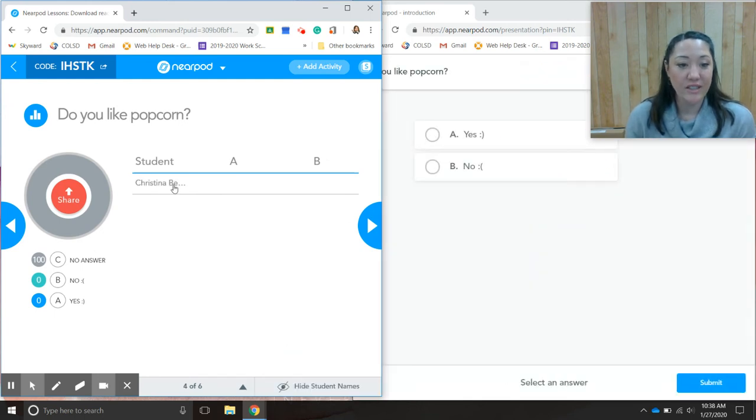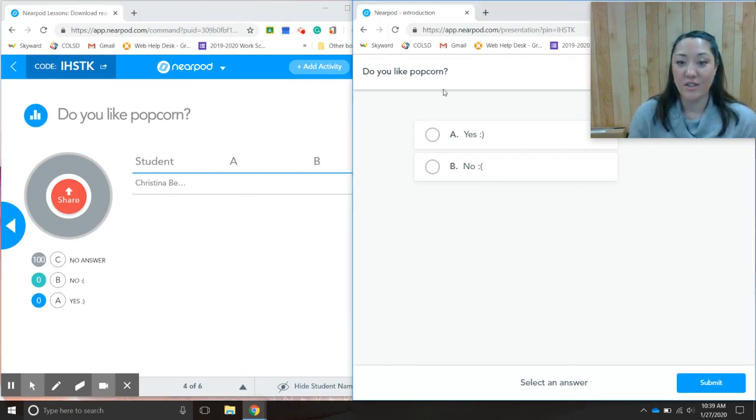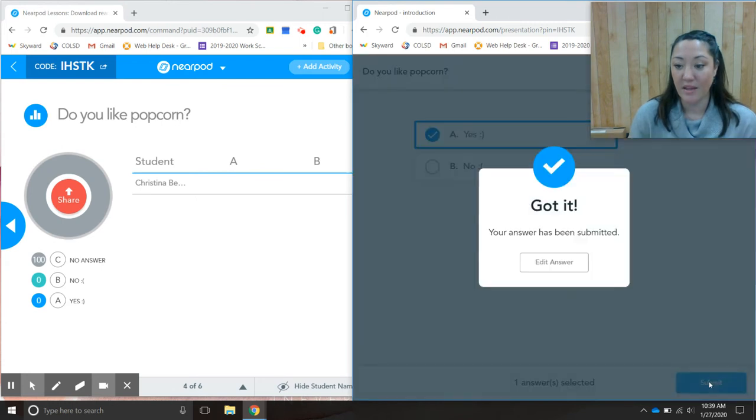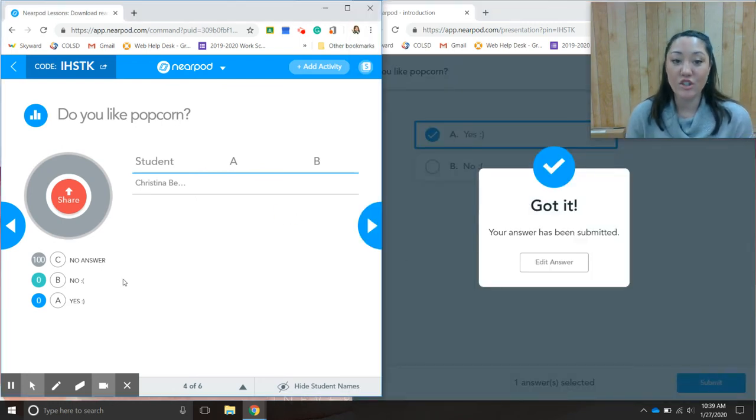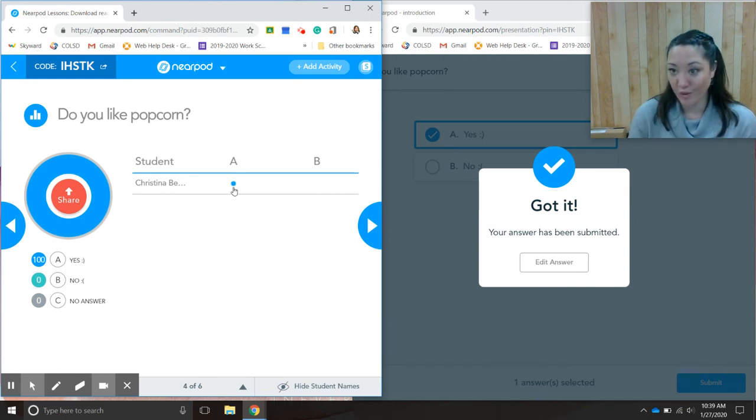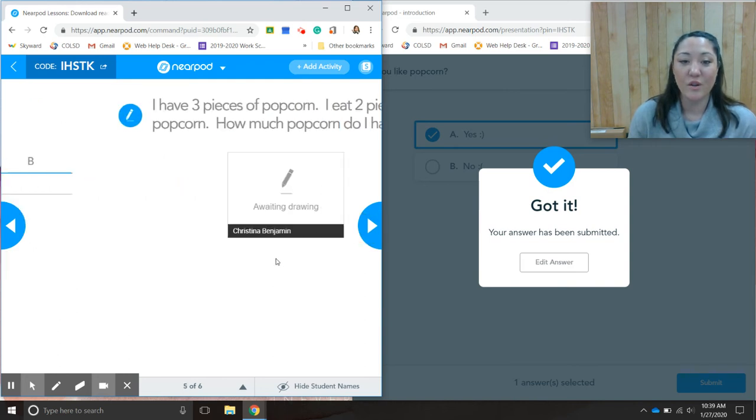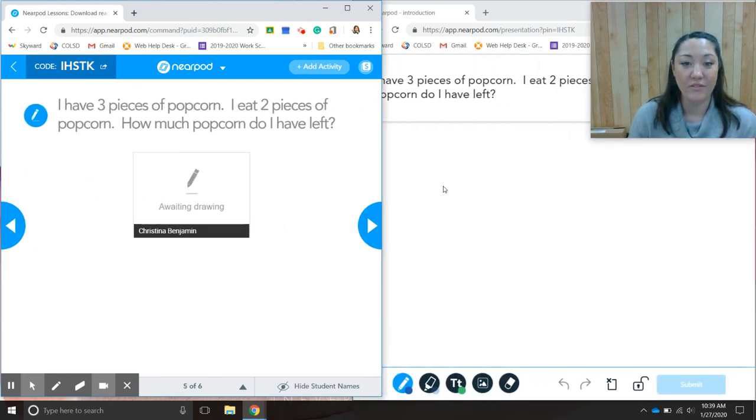I can show student names. For example, the student name who's in here is Christina. And as a student, they get to answer, "Do you like popcorn?" "Yes." Submit my response. The teacher sees students responding. So far, Christina, who is the only student in this classroom, has entered the answer yes. Let's go on to the next one, where it's the drawing feature.